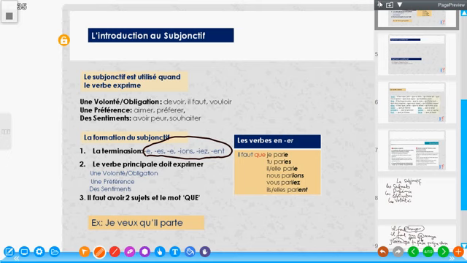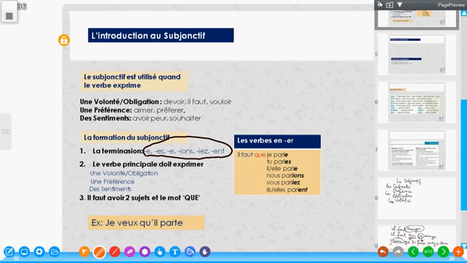Now, this means that there must be a radical somewhere. That is the radical of the verb we want to use. We just bring the radical of the verb we want to use and we add the terminaison of subjunctive, and the verb becomes a subjunctive. However, how do we get this radical to use?